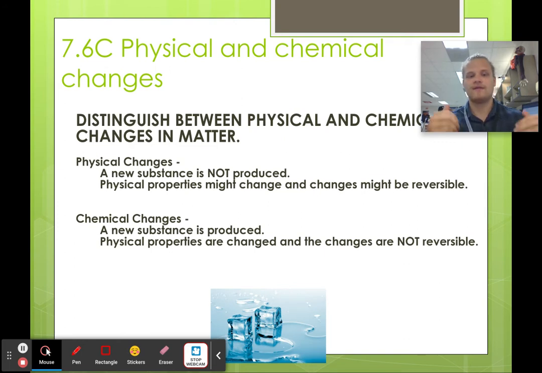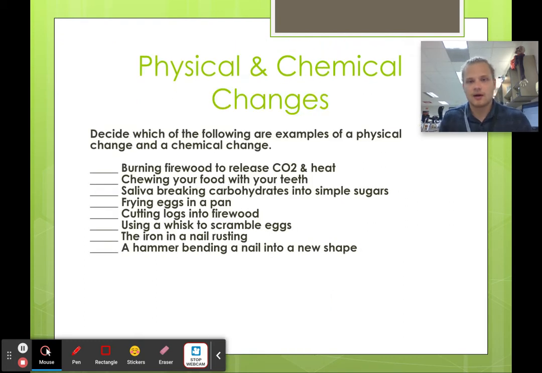Whereas physical changes, you can take water, you can freeze it. It looks different. It has different properties, but you can always melt that ice back into water. It's reversible. Not always is it reversible, or can you put things back that you cut up. But basically, it's literally the same thing. It's just a smaller piece of it when you cut things.